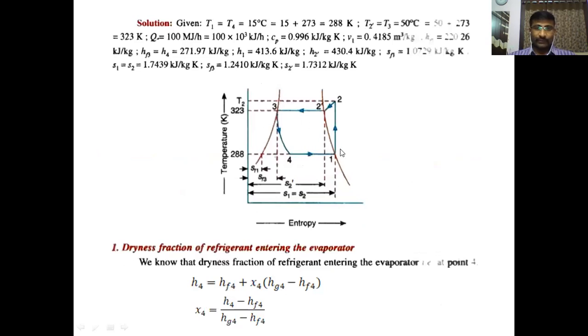Before compression it is dry saturated, after compression superheated vapor, after condensation dry saturated liquid, and after expansion it is in the wet region. You have to consider a simple cycle if the cycle condition is not given in the problem. That is the important thing. Simple cycle is like this TS diagram.